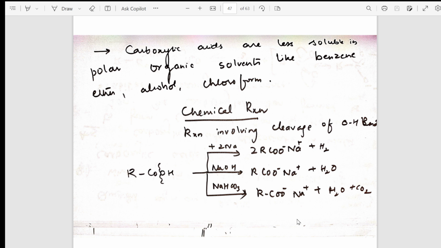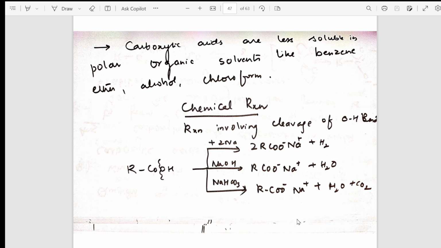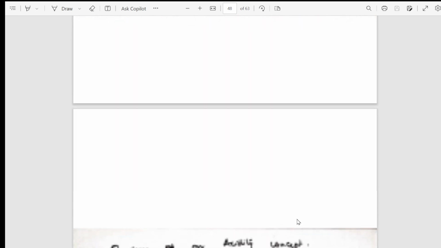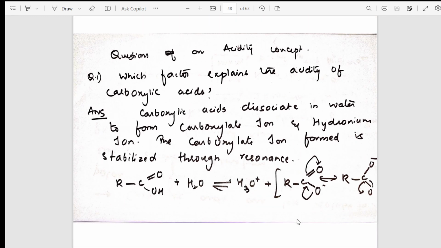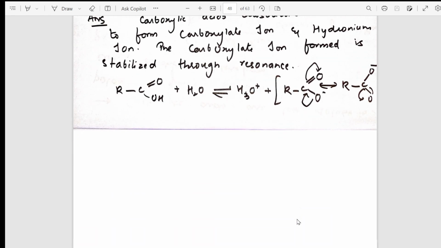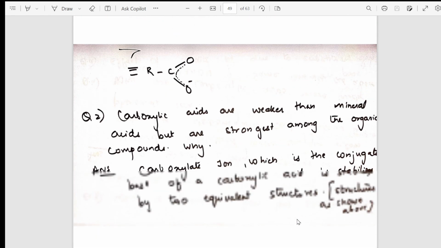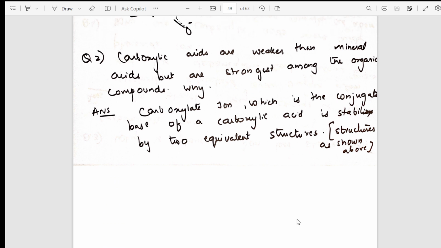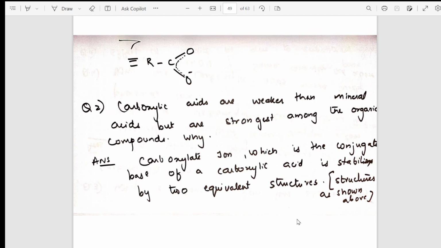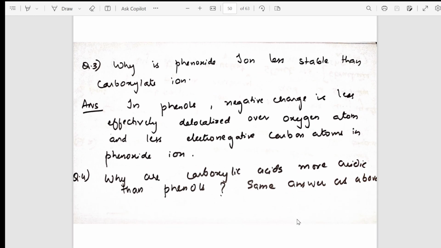Reactions involving cleavage of the OH bond. Questions based on the acidity concept, very, very important. The question is given, the answer is given. This is how you need to write the answer. One more question. Further, one more question.